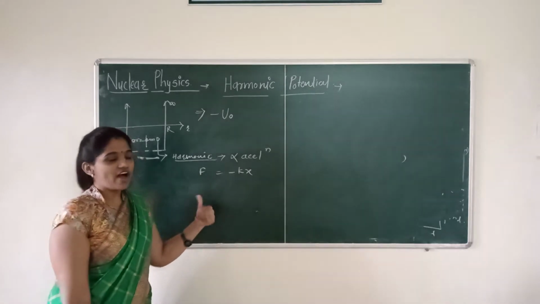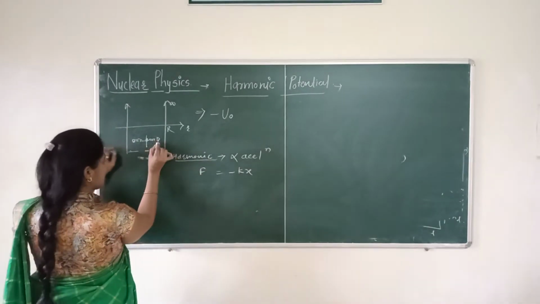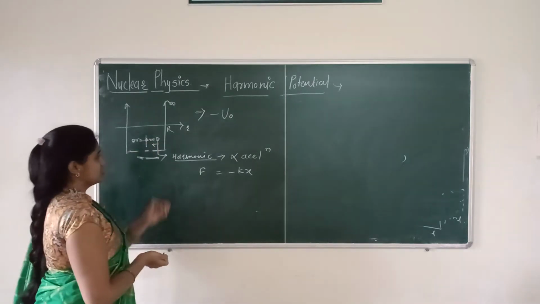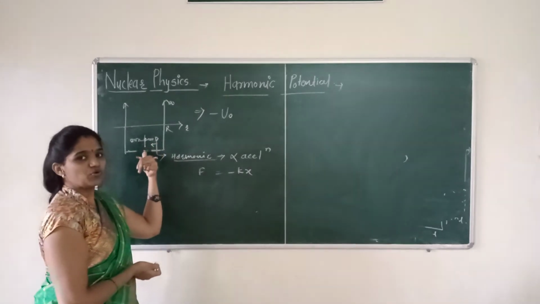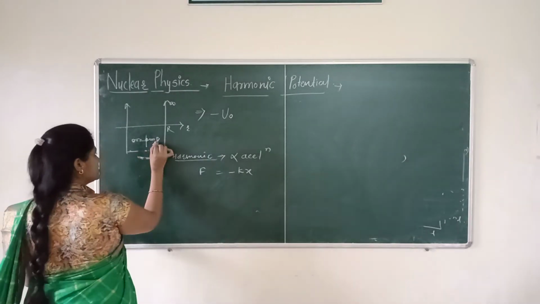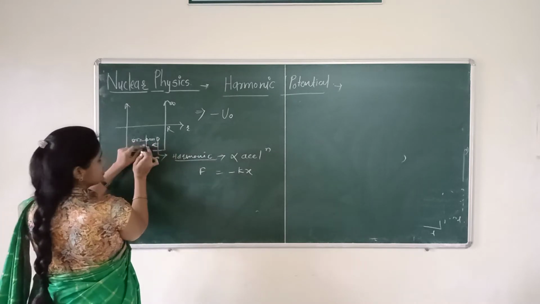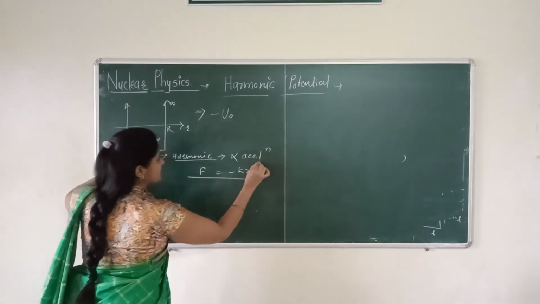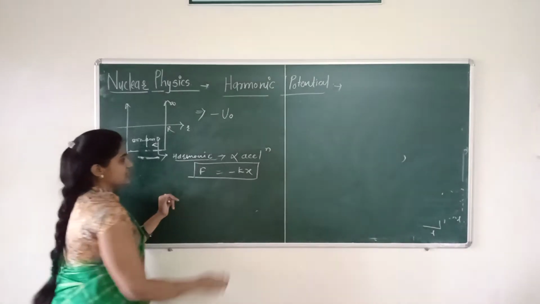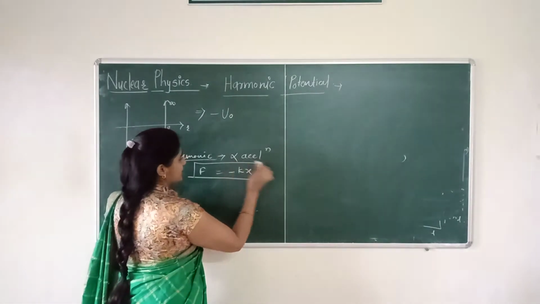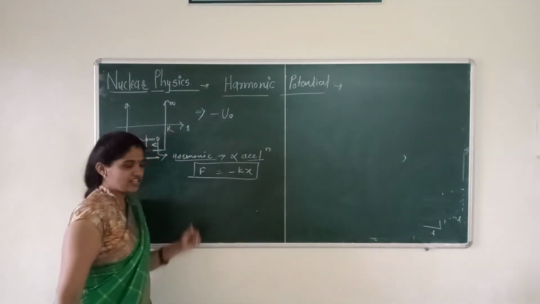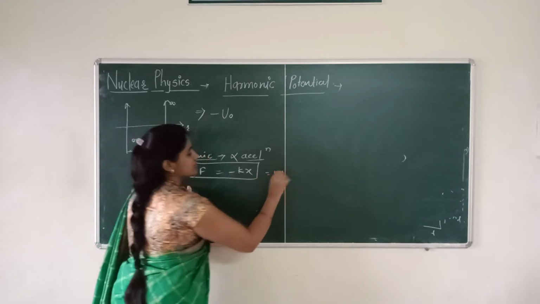That means the force is directed towards its original position, F equals minus kx. That's why it is directly proportional to the acceleration also, because F is equal to ma.